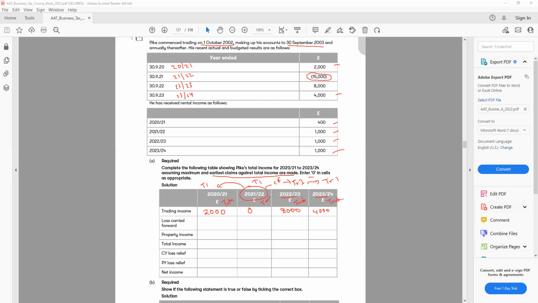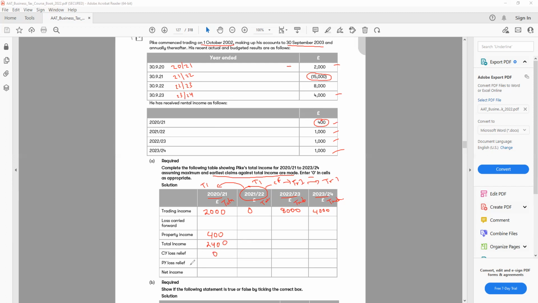So let's try to identify the total income for the earlier year first, and then 2021-22. Let's start with the first one. We have 2,000 for the trading, and in 2021 we have a property income of 400. So 2,000 plus 400, the total is 2,400. This one I can use to offset the loss because they said as early as possible, so we need to use the very earliest year first. We have current year loss relief, but this year we don't have any loss. We have only profit, so we say 0.